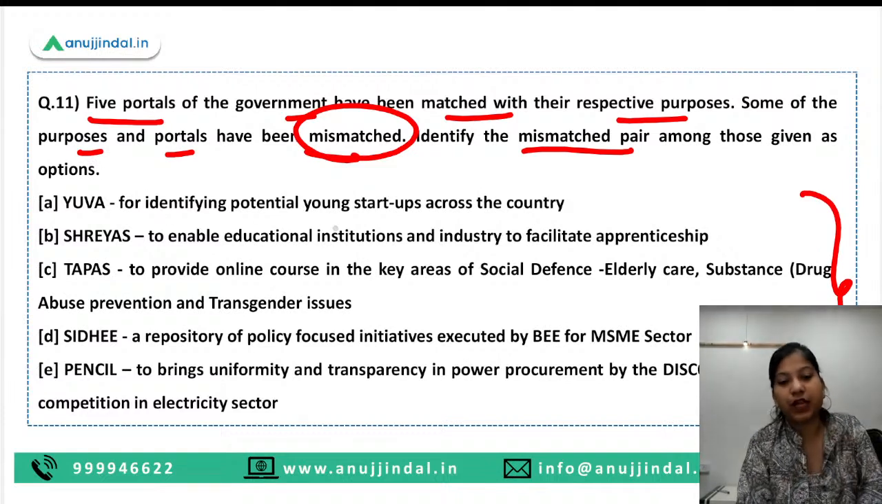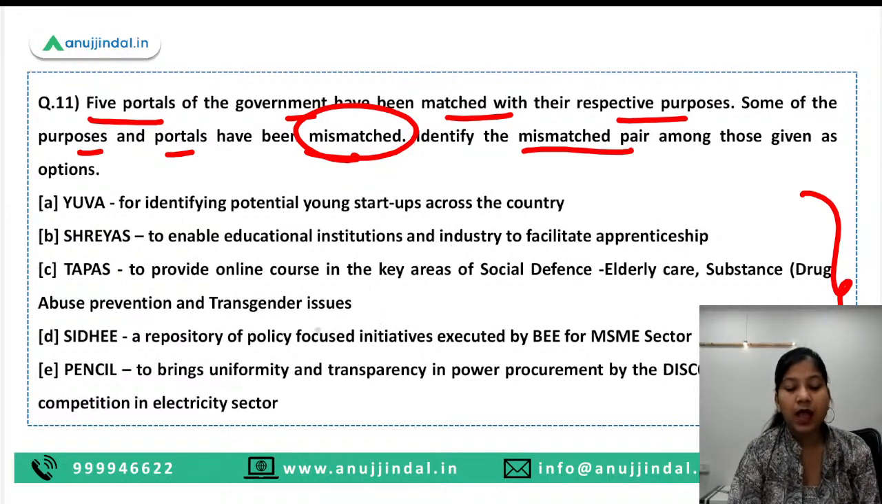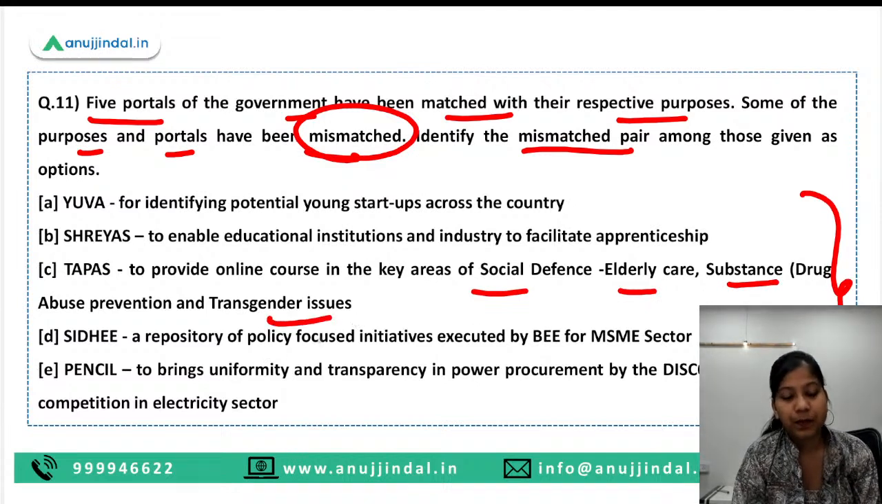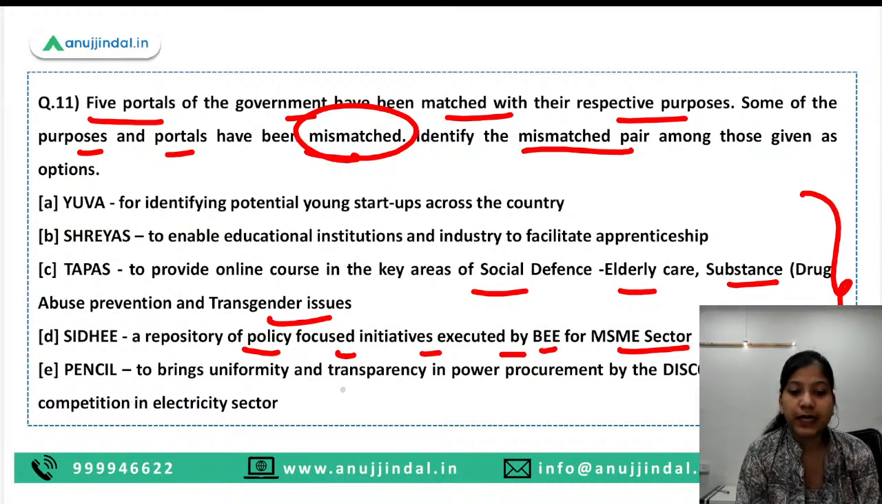Yuva, for identifying potential young startups across the country. Shreyas, to enable educational institutions and industry to facilitate apprenticeship. Tapas, to provide online courses in the key areas of social defense, elderly care, substance or drug abuse prevention and transgender issues. Siddhi, a repository of policy-focused initiatives executed by BEE for MSME sector. BEE is Bureau of Energy Efficiency. Pencil, to bring uniformity and transparency in power procurement by the DISCOMs and promote competition in the electricity sector.